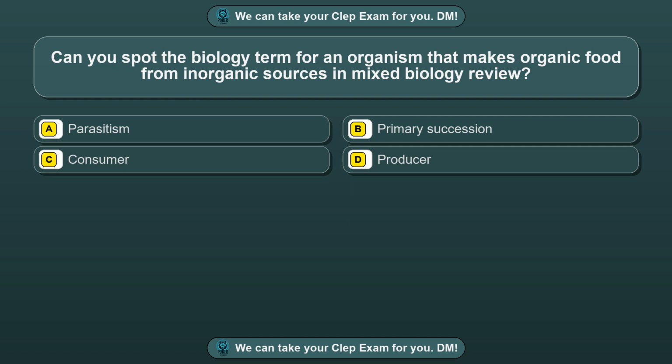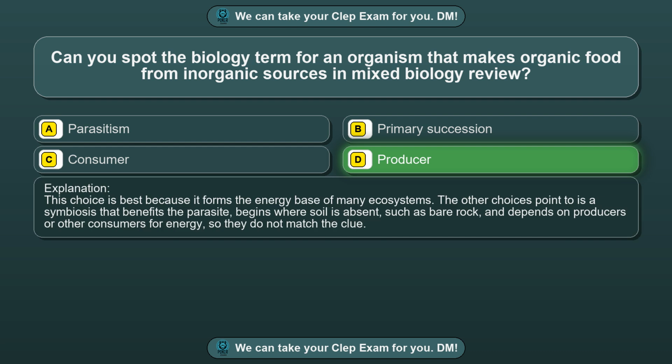Question 40. Can you spot the biology term for an organism that makes organic food from inorganic sources in mixed biology review? Option A, parasitism. Option B, primary succession. Option C, consumer. Option D, producer. The correct answer is option D, producer. This choice is best because it forms the energy base of many ecosystems. The other choices point to is a symbiosis that benefits the parasite, begins where soil is absent, such as bare rock, and depends on producers or other consumers for energy, so they do not match the clue.